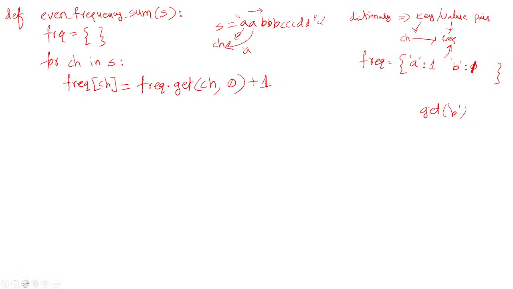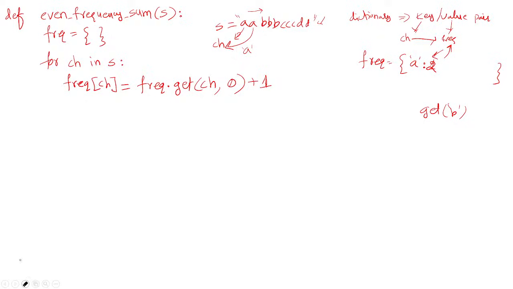Okay, so A is already present in this. B is not there yet; I have taken it as an example here. So inside the dictionary A is already present, so what it does is it returns its value. This value it returns is 1. Then 1 plus 1 will be done. 1 plus 1 becomes 2, and that 2 will be stored in the frequency of ch. Frequency of ch means for this key A, now its value will be updated to 2. The meaning is A is occurring a second time.